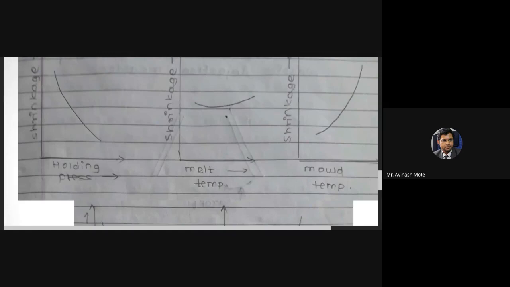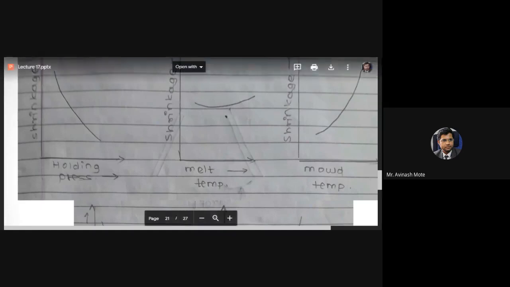Now there is one problem. If you increase the pressure to a very high level, there is a possibility of distortion of the product. There is a possibility of generation of stresses inside the product, which will cause distortion. Simply, if you increase the pressure on the component beyond the limitation, it is going to distort.